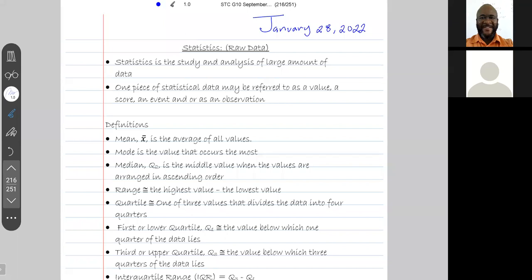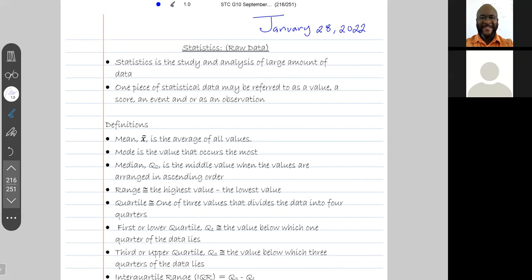Today is Friday, January 28th, 2022, and we're looking at statistics. So I have statistics, and in bracket, I have raw data. This is how I start out. I start out by saying that statistics is the study and analysis of large amounts of data. So the branch of mathematics that deals with the analysis of large amounts of data is called statistics.